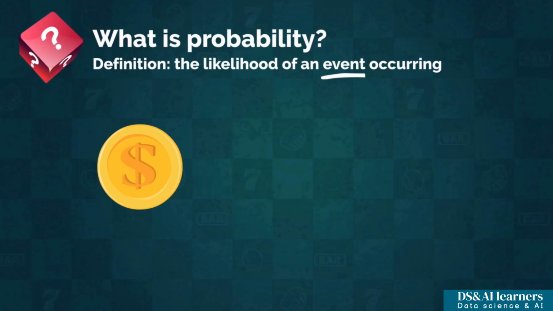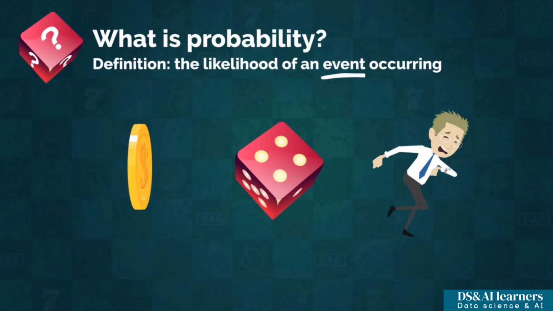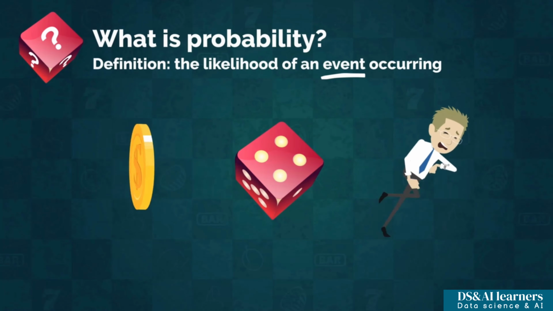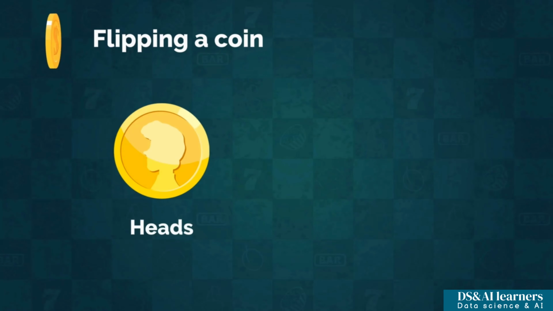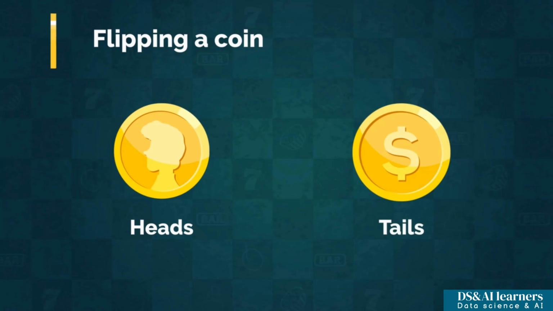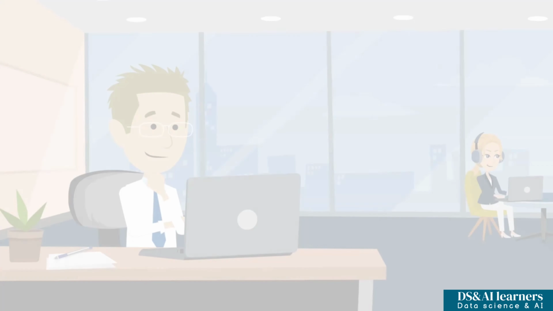Getting heads when flipping a coin, rolling a 4 on a 6-sided die, or running a mile in under 6 minutes. Take flipping a coin, for example. There isn't only one single probability involved, since there are two possible outcomes: getting heads or getting tails. That means we have two possible events, and we need to assign probabilities to each one.